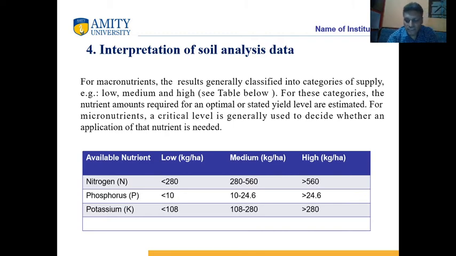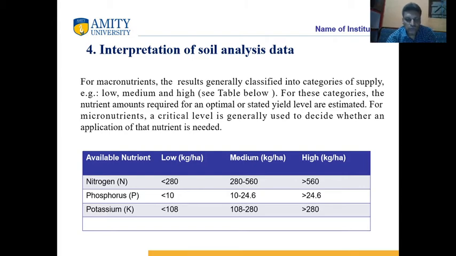As a reference, when the nitrogen level is less than 280 kilograms per hectare, it is said to be low. 280 to 560 kilograms per hectare is medium, and more than 560 kilograms per hectare is called high nitrogenous soil.